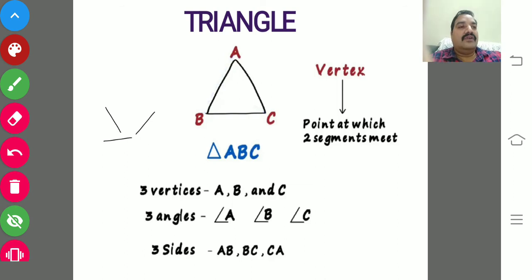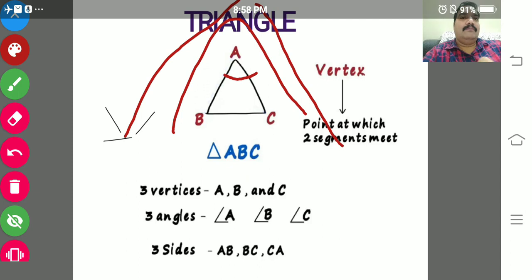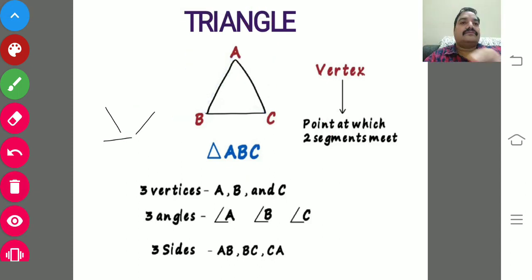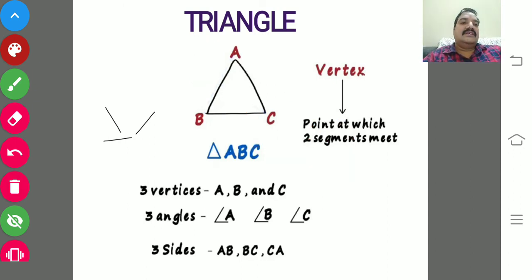Of course, angle notation you know very well from your lower classes. Angle A can be read and written as angle BAC or CAB, and angle C can be written as angle ACB or BCA. So these are all the fundamentals that you know.